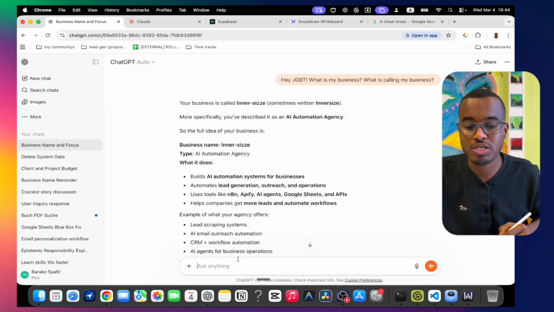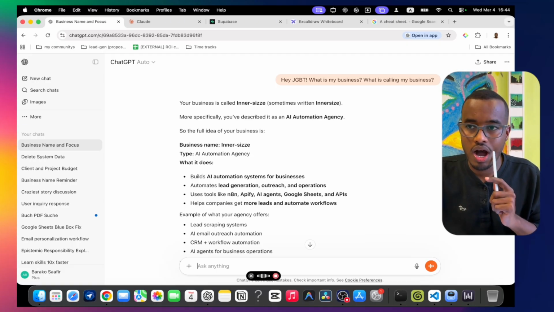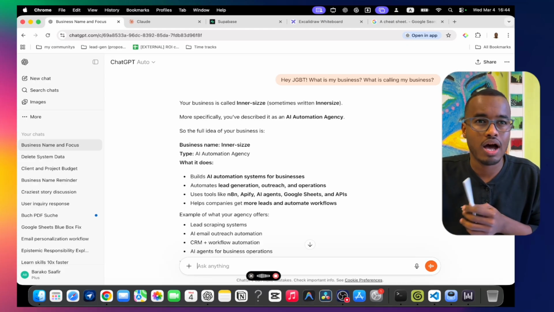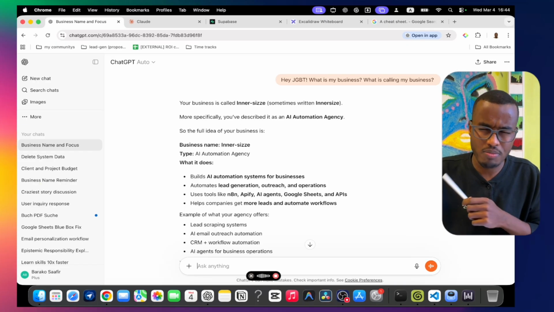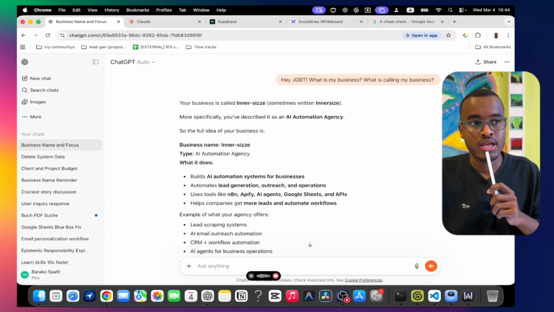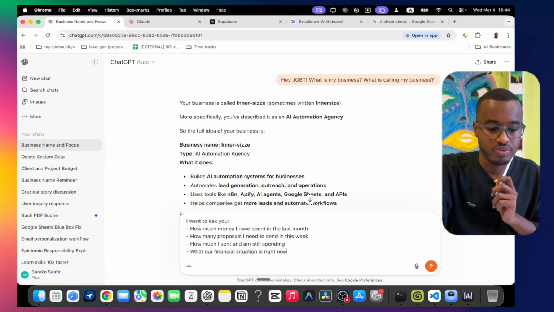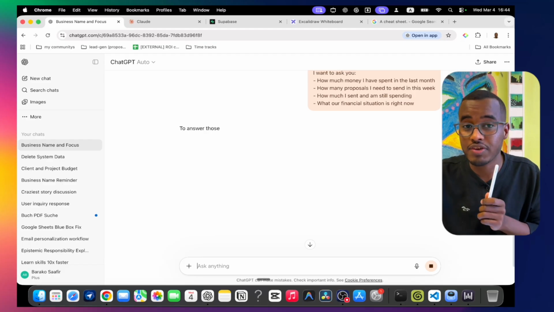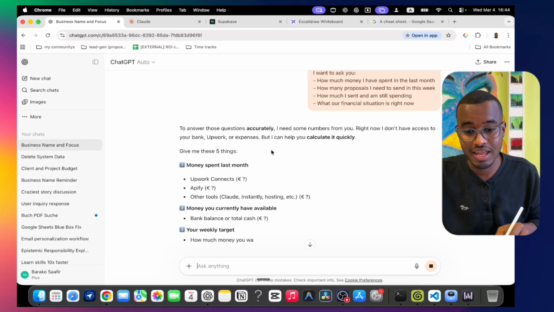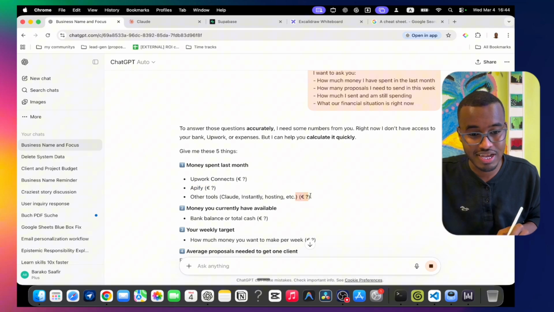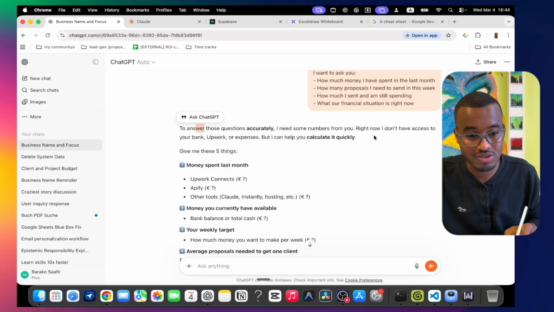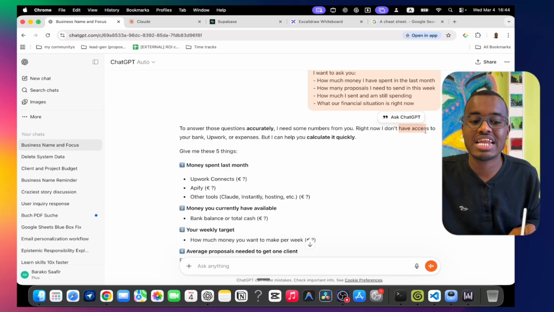Now I'm going to ask for specific information: how much money I spent last month, how many proposals I need to send this week, how many I sent that are still pending, and what our financial situation is right now. I give it this specific question, and it says it doesn't know. It says it can calculate it, but right now it doesn't have access to some numbers. You see, it doesn't have access to that information, and that is the actual problem.